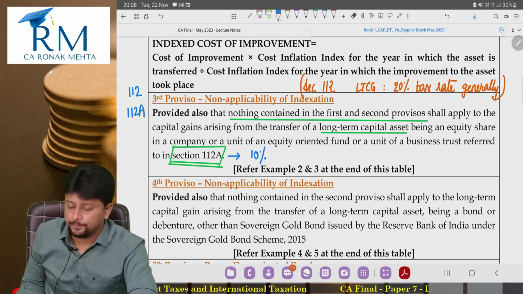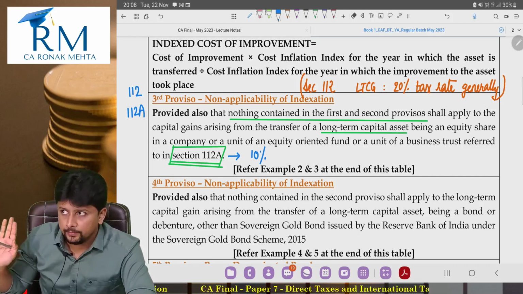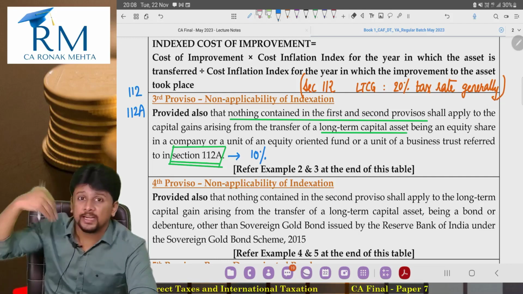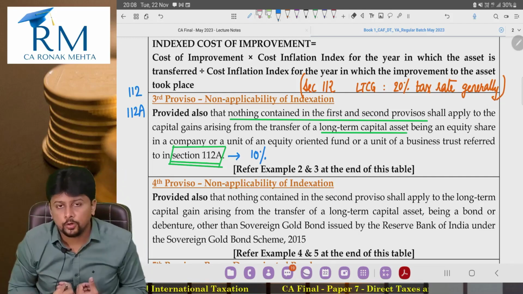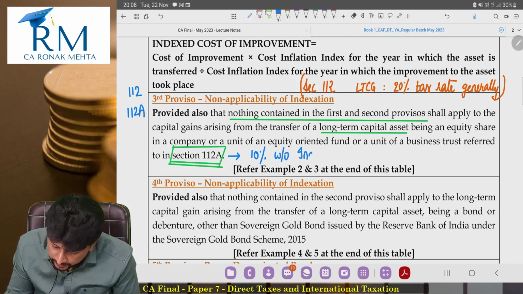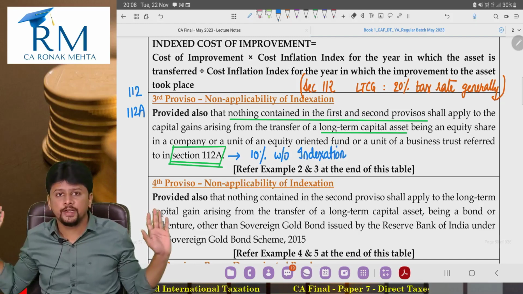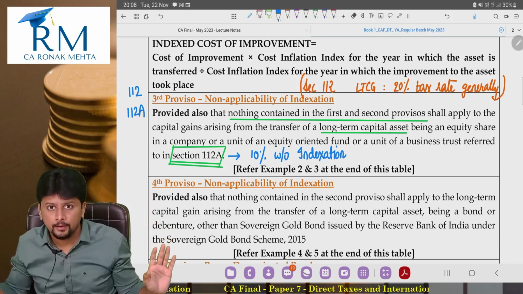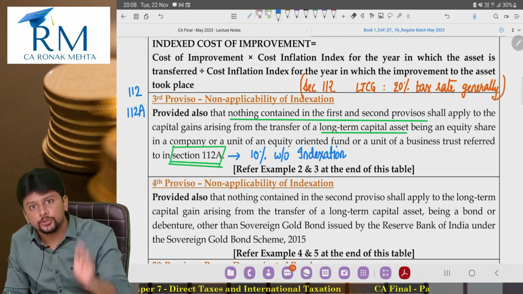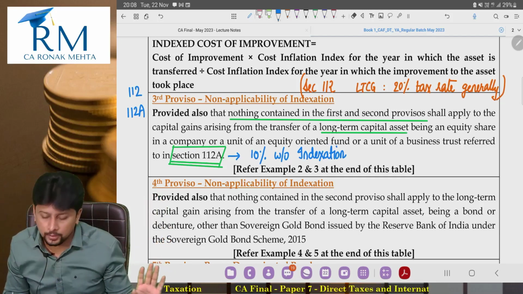So common sense hai na? Long term ka general rate is 20%. When I am reducing your rate of tax from 20% to 10%, as talking from the government's perspective, 10% is going to be without the benefit of indexation. We will not give you the benefit of indexation. Second proviso will not apply. Because instead of applying tax at the rate of 20%, I am applying tax at the rate of 10%. So I am reducing the tax rate. Na? So 10% is a tax rate. No indexation will be allowed.